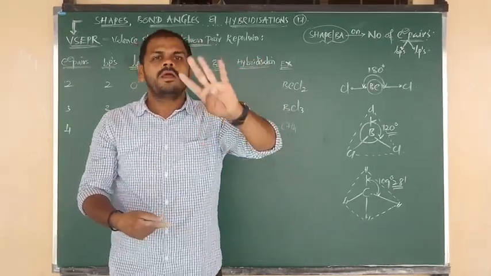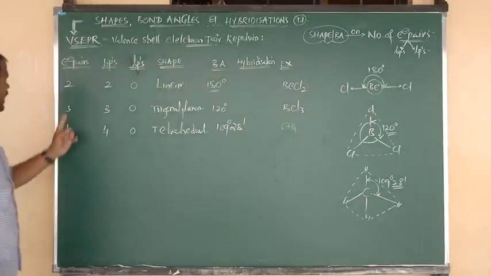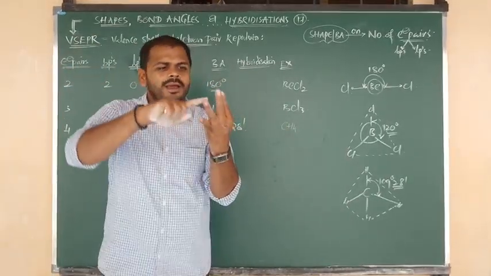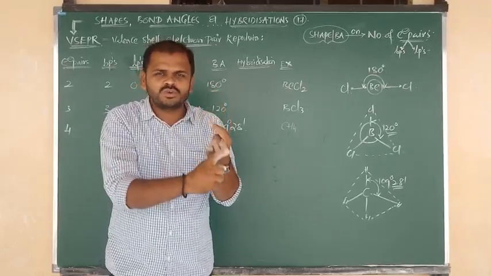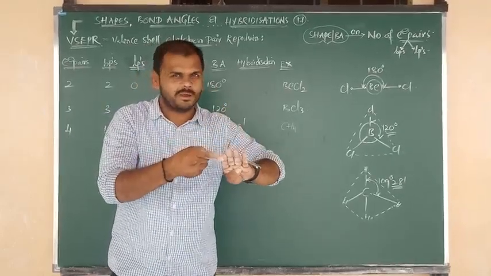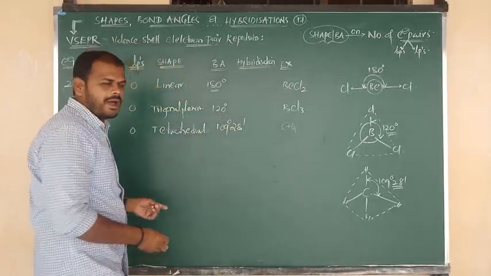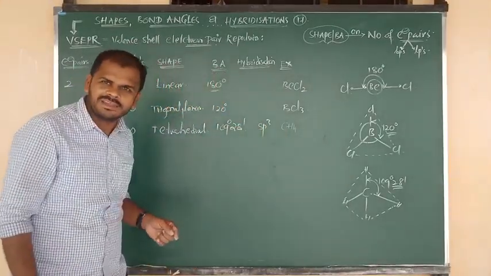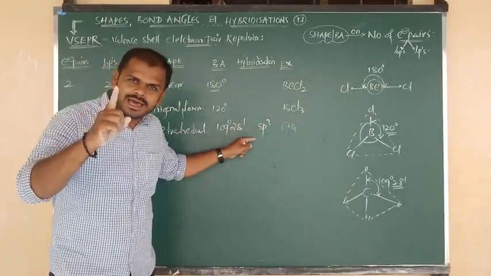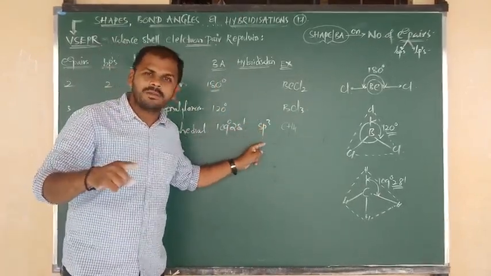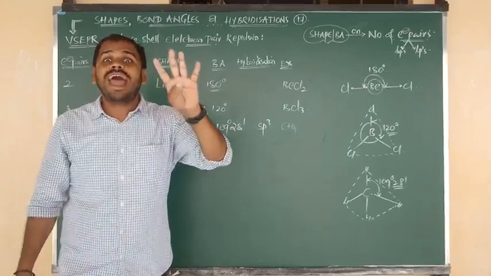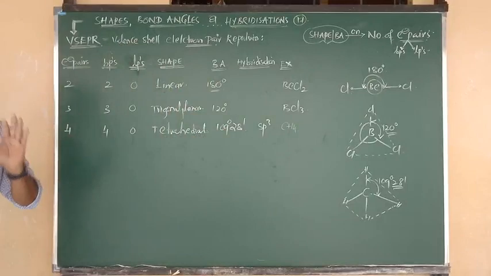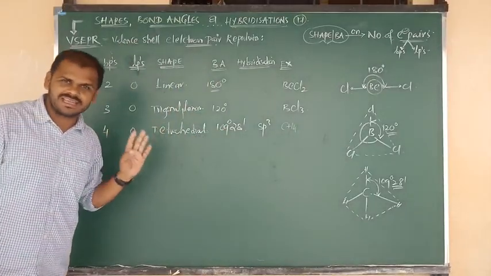Once again, methane contains a total of how many electron pairs? 4 electron pairs are there. sp1, sp2 and sp3. Okay beta. So in the methane molecule, carbon undergoes sp3 hybridization, meaning one s orbital and 3 p orbitals, a total of 4 hybrid orbitals are there. That's why here there are a total of 4 electron pairs. I hope now your answer is clear.